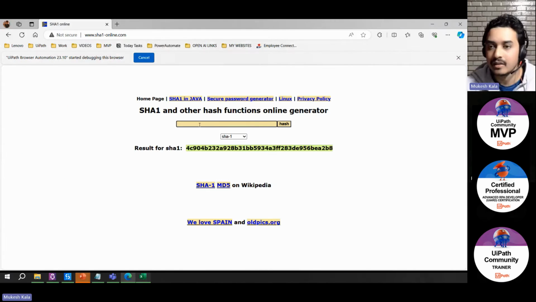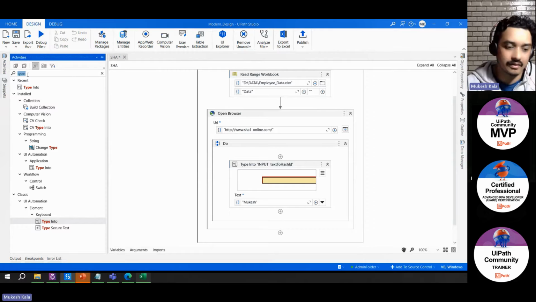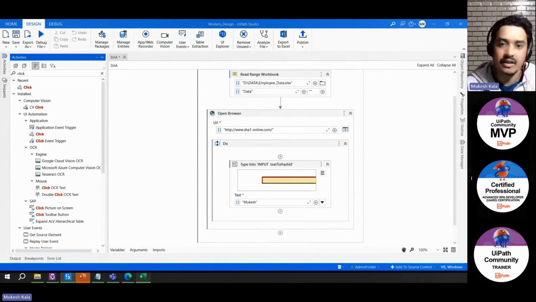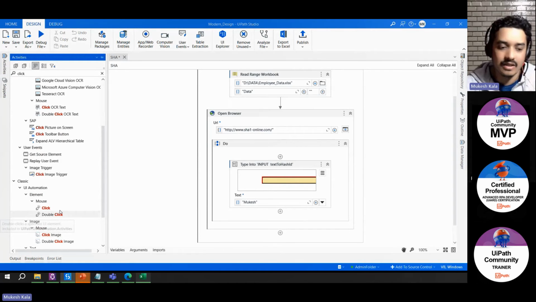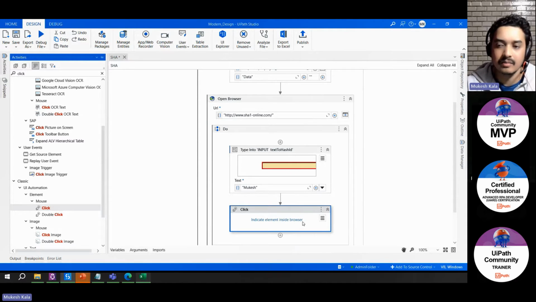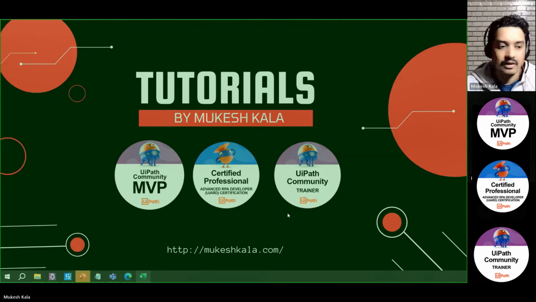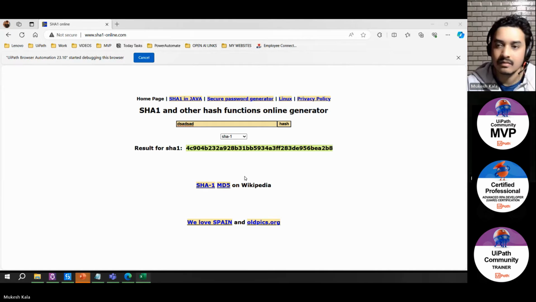After you type here, what do you want to do next? I want to click on this button, which is the hash. What do you think would be the activity to click? Click. You have click, you have double click, you have click image. You just name the activity and it's available. Drag and drop the click here. Now it's asking me to indicate on the browser. So I'll go here and simply click on this button, which is the hash. And that's it.